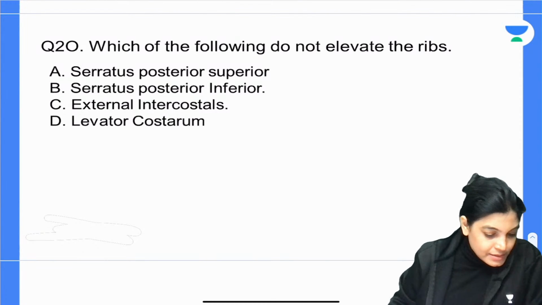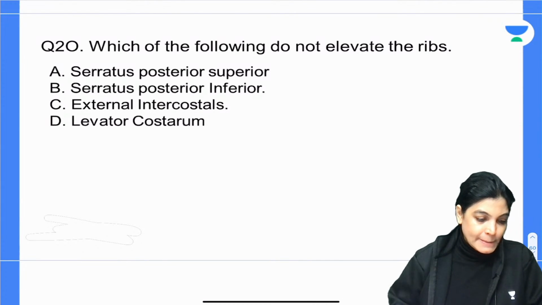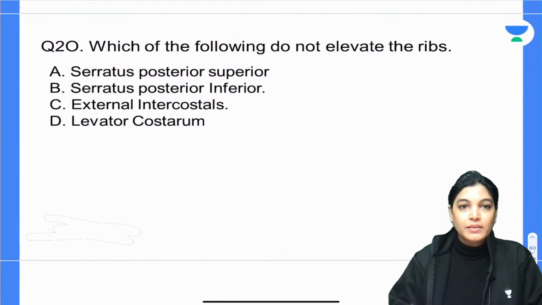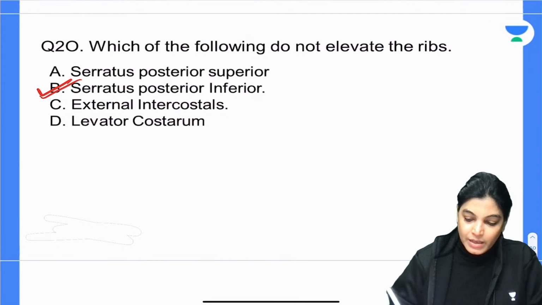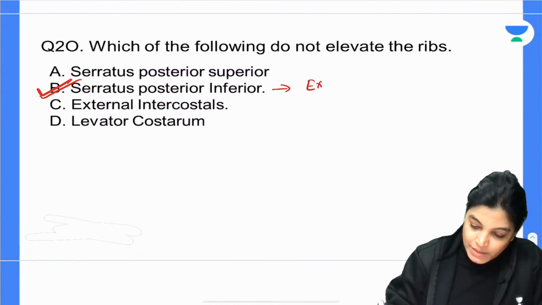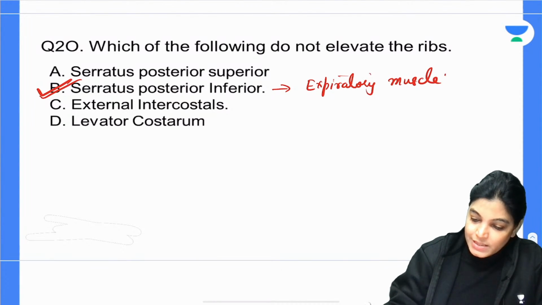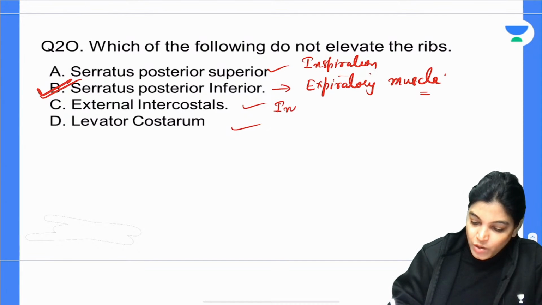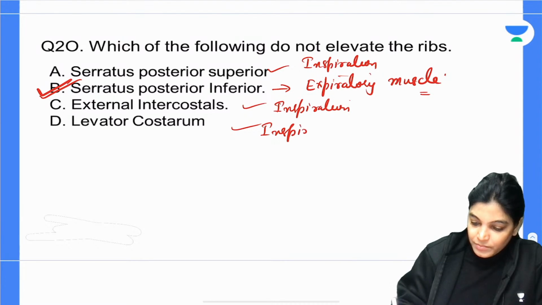Subhadeep has given the answer. What about others? Question number 20. So actually the correct answer is B, serratus posterior inferior. So this is the expiratory muscle. In expiration there is depression of the rib, and these others are all inspiratory muscles. They are all the muscles which are active in inspiration. So in inspiration what happens? There is elevation of the rib. So we have got B as the correct answer.